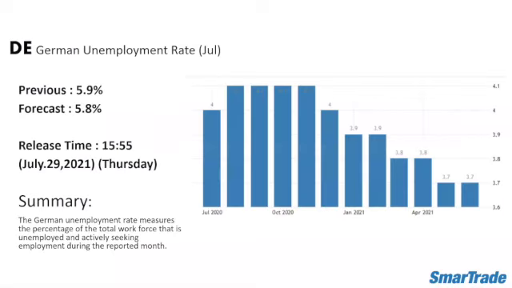Just a quick market recap on yesterday's data. First, we have the unemployment rate for Germany for the month of July. The previous data was 5.9% and forecasted at 5.8%. For the month of July, the unemployment rate for Germany was 5.7%, so it beats the market forecasted data and the previous one.